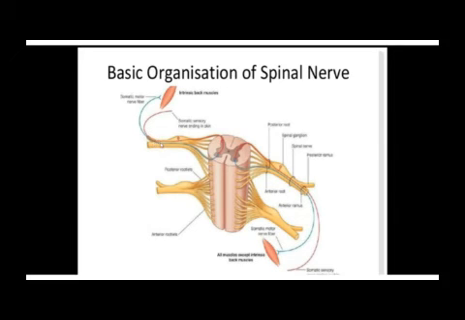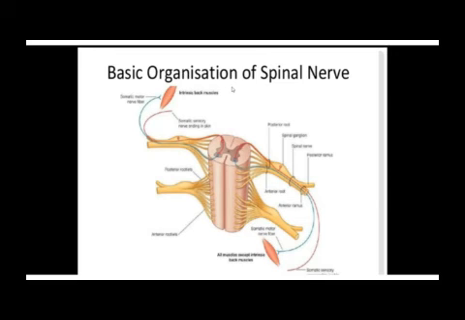spinal nerve. But when they reach the roots, the sensory neurons enter the posterior root, and through the posterior root, they will connect to the posterior horn of the spinal cord and synapse with second-order sensory neurons. So the posterior root of the spinal nerve contains sensory neurons because they have to pass there on their way to the posterior horn and synapse with second-order sensory neurons. And these neurons will pick the sensations from there and ascend them to the brain for interpretation.